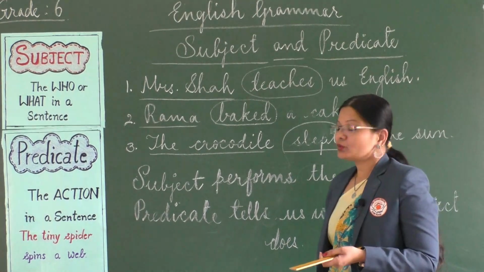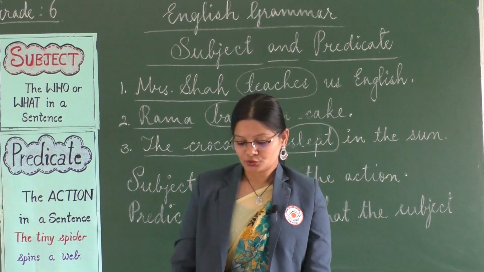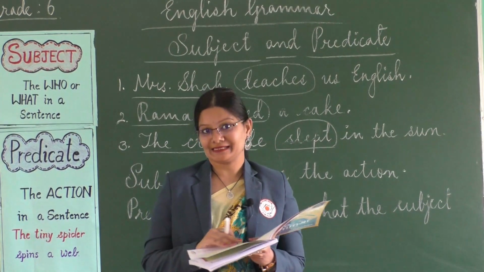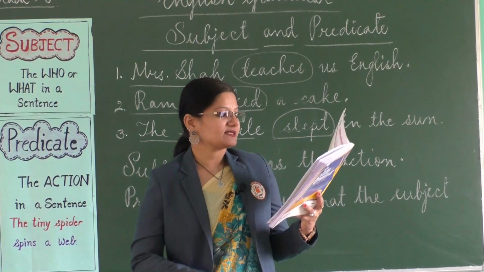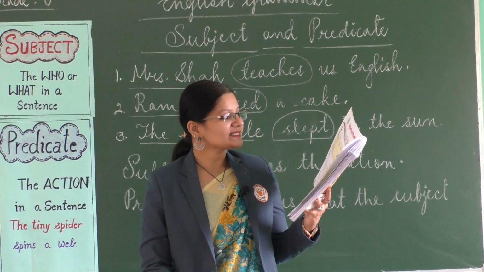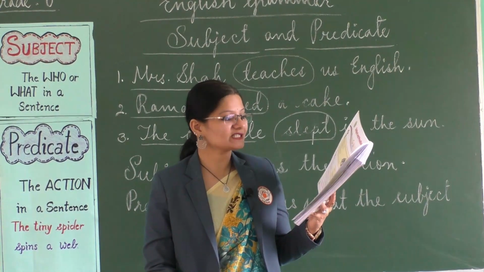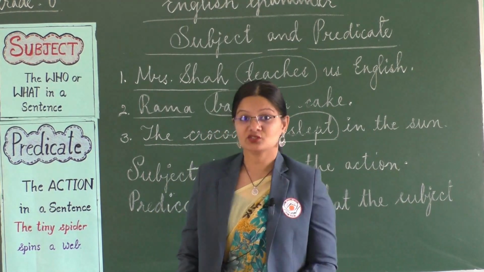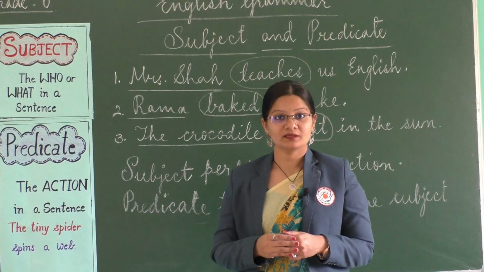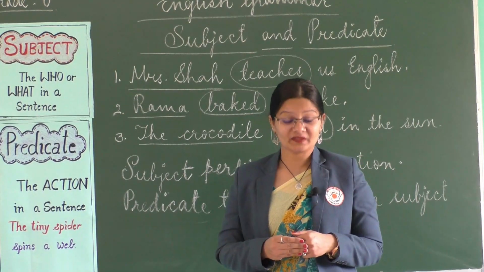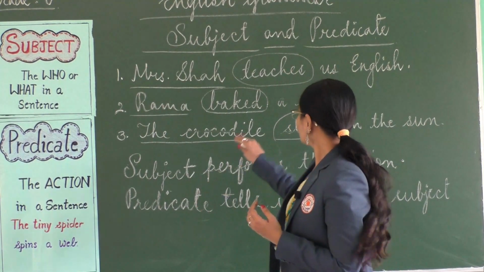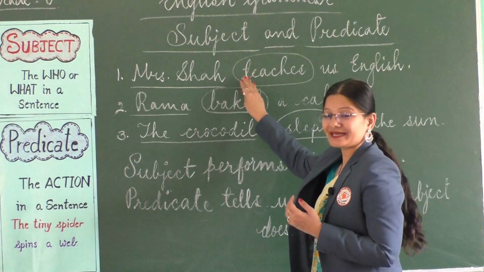Okay? So, I want you to take your textbooks, the Tune Into Grammar book, and come to page 8. Now look at this exercise there, the first activity which is given in your book. Read these sentences and underline the person or the thing that is doing the action. Right? So that is what we just did. I have done 3 for you. You're going to do the rest of the sentences. And what does it say in the second part? It says, encircle the verb. So, you're going to circle the verb as I have done here.